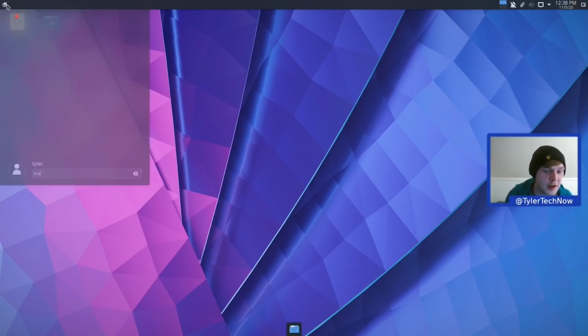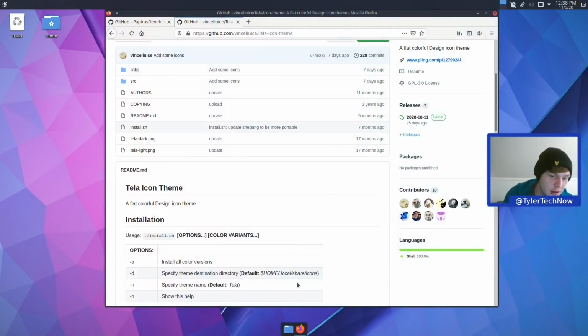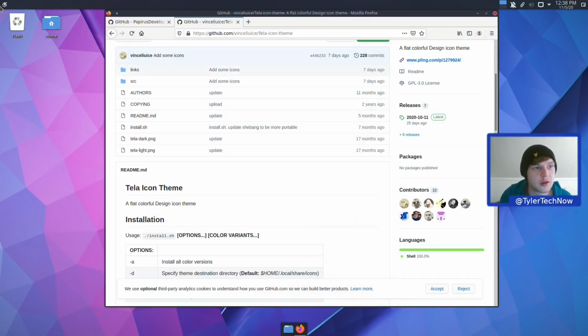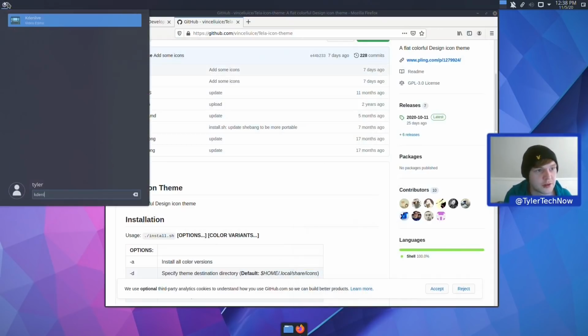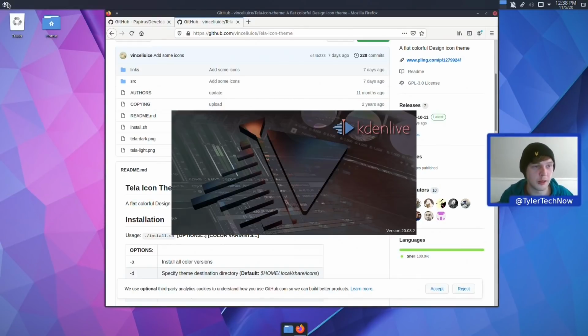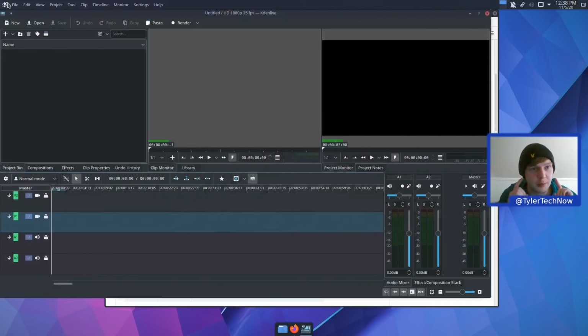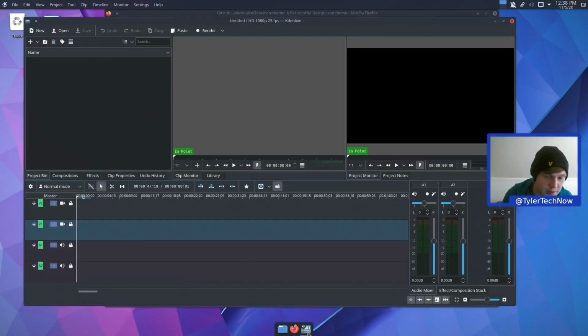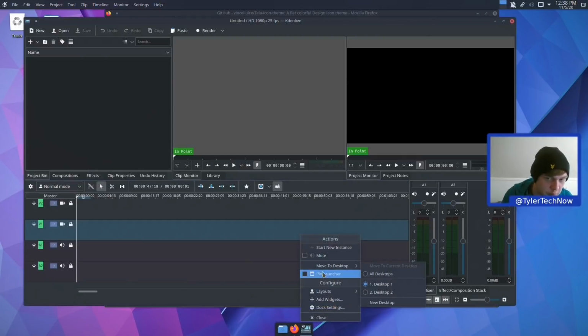So we want to open up Firefox. And we're going to pin that to our dock now. Pin launcher. Right, so let's make sure that Kdenlive and everything is all working with the global menu. Obviously, Firefox doesn't tend to have out-of-the-box support for global menus. But as we can see, our global menu is now working with Kdenlive absolutely fine. So let's go ahead and just pin that as well, because we will be using that to edit